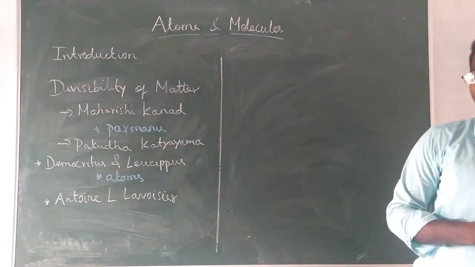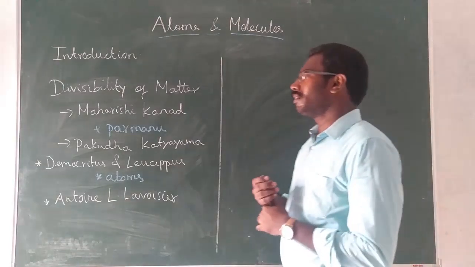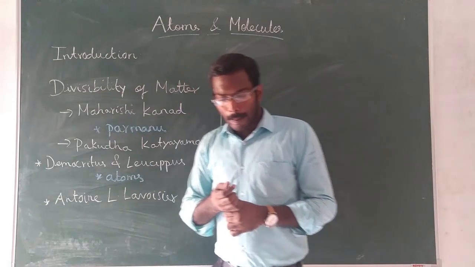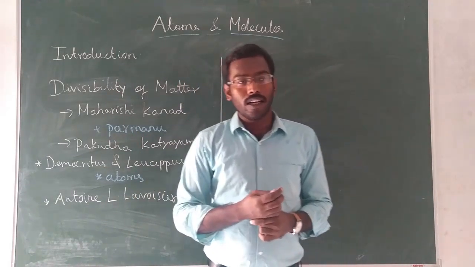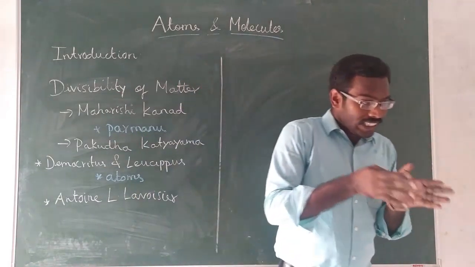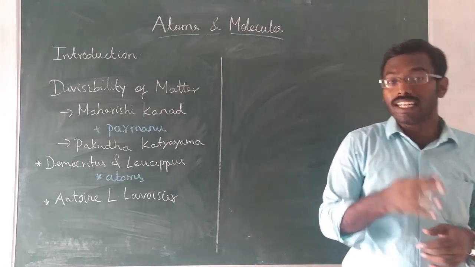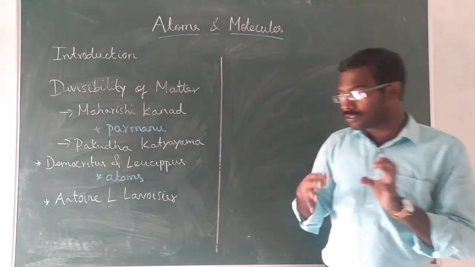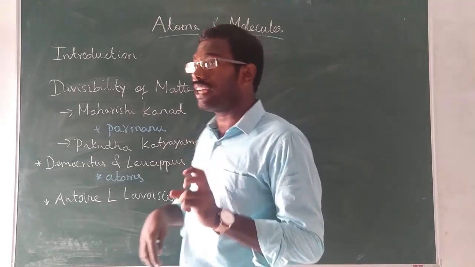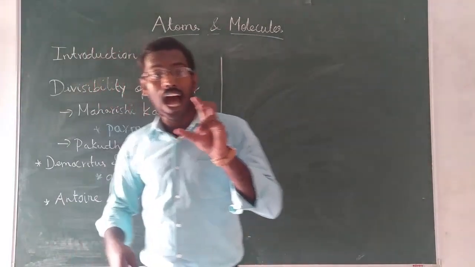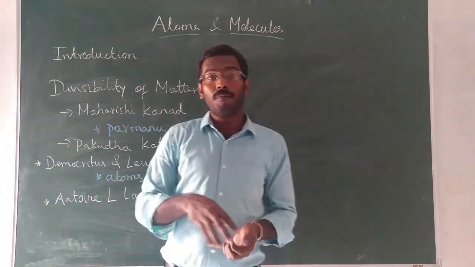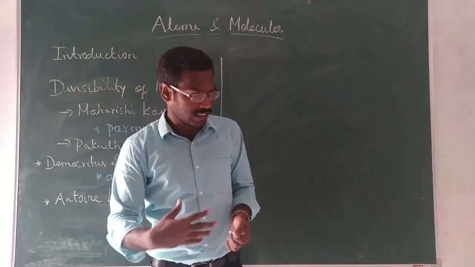Similarly, from the olden days, especially the Indian and Greek philosophers used to think a lot. They had a curiosity about knowing the unseen part of the matter. Matter in the sense anything.